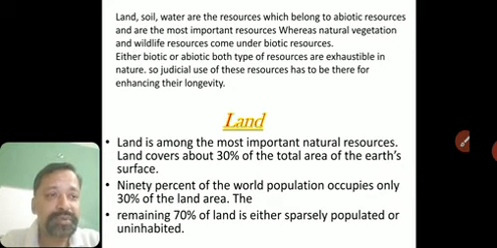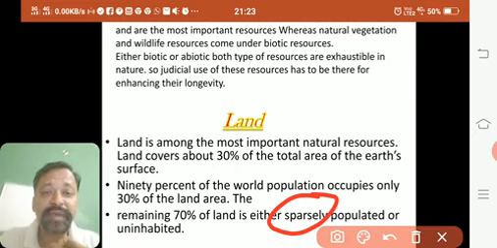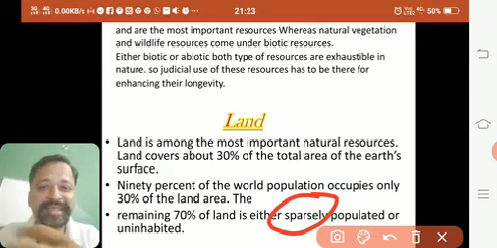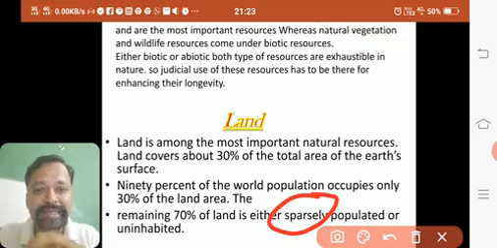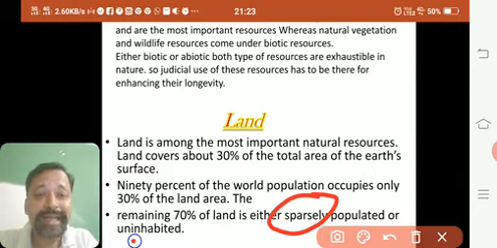Now try to understand these words. Sparsely populated. That means very few people will be there. Very small amount. Sparse means very scattered. They will not be dense. It is scattered. It is spread out. So sparsely populated means in an area of 10 kilometers, only 3 or 4 families are there. Or it is uninhabited.